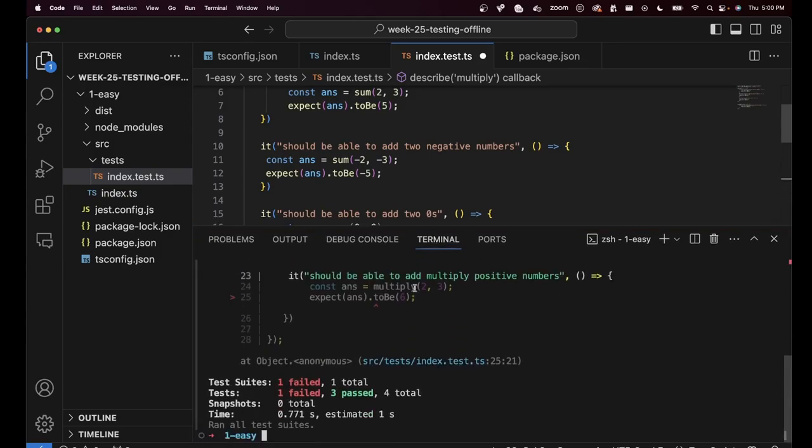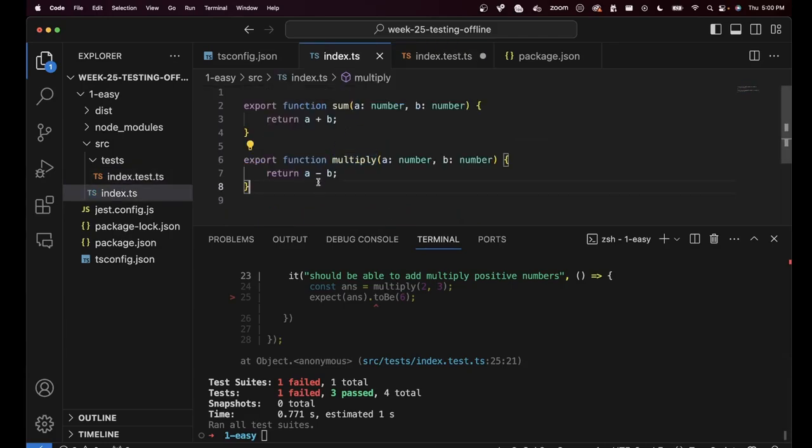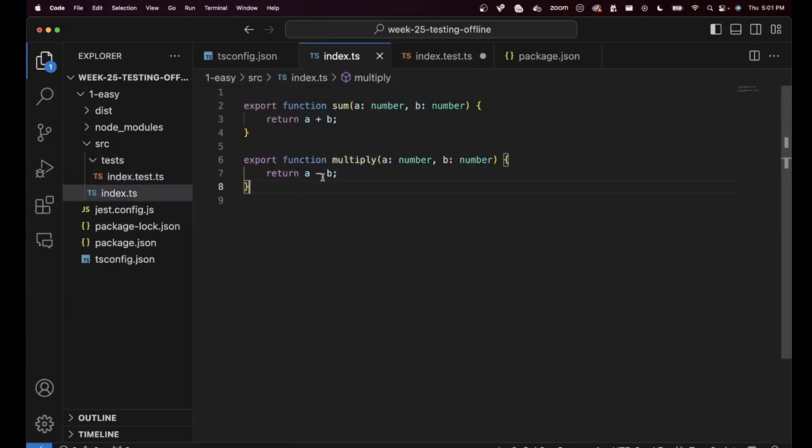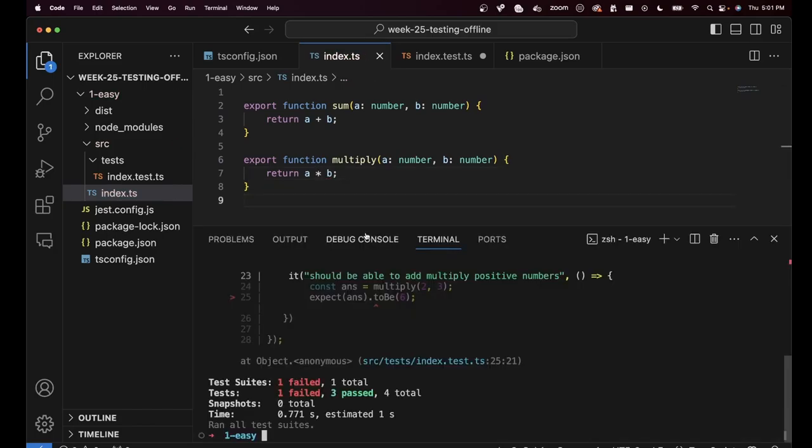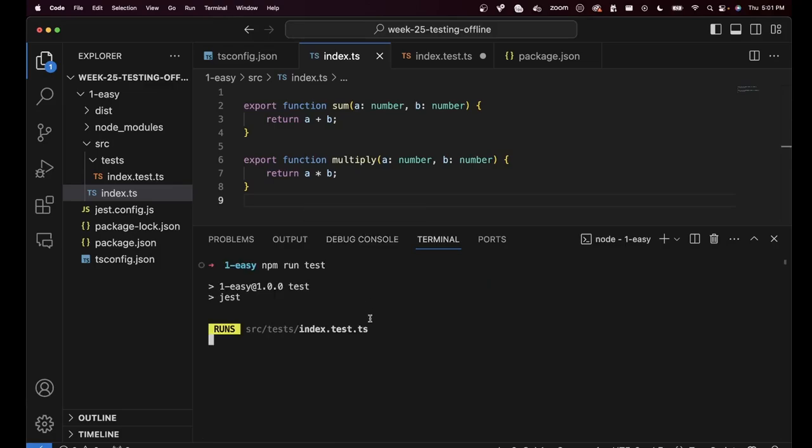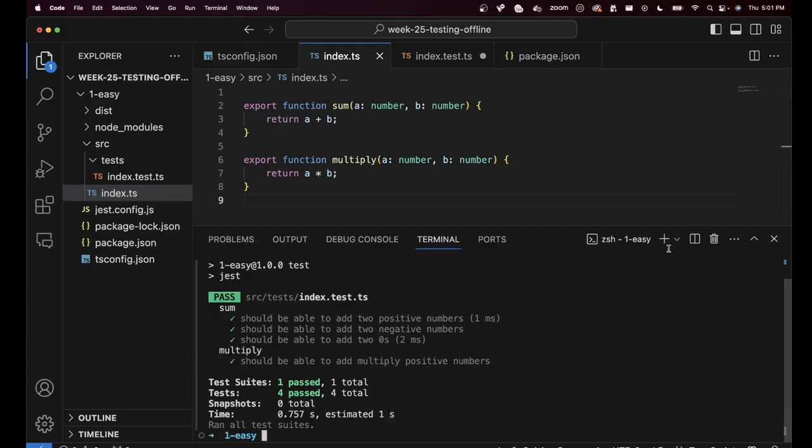It says one failed because multiply isn't doing what it's supposed to do. So can you see how tests help us figure out what's wrong in our code base? Now if I fix the test and run npm run test, it says all of your tests are passing.